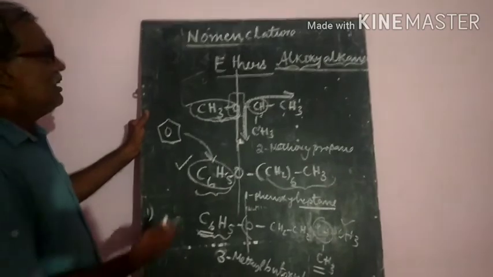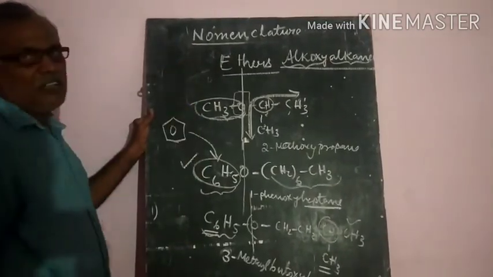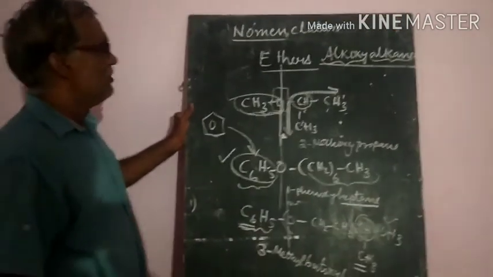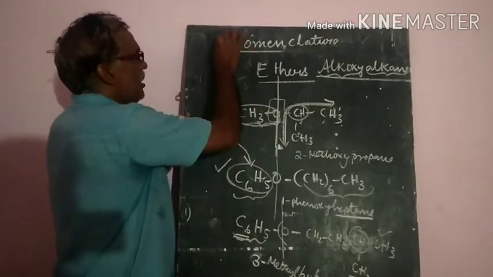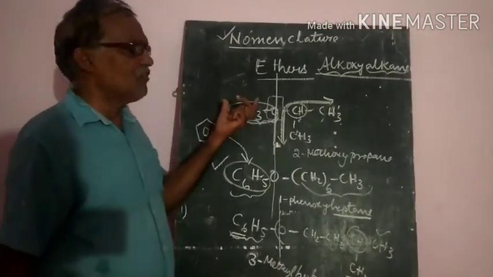Already we know the common names: methyl ethyl ether, dimethyl ether, diethyl ether. All these common names we can give. So this is the nomenclature. They may ask a 1 mark question on the nomenclature of ethers also.